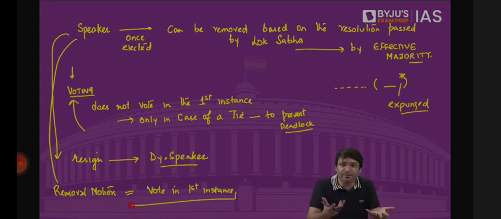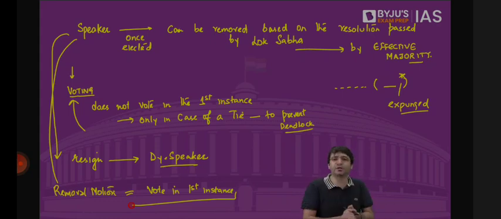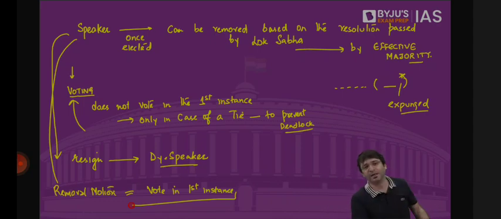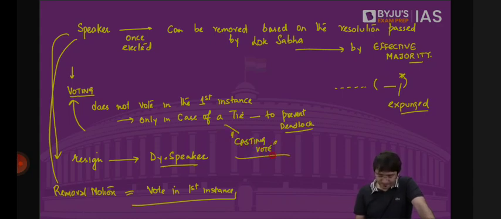And now when this motion is introduced, the person is asking, please vote on this motion. I will vote in the first instance, not in case of a tie. Because if it is a tie, then the presiding officer has the casting vote. This is what we call casting vote. Just to vote in case of a tie when there is a deadlock, that's called casting vote. But if the motion is there asking for my removal, I vote in the first instance because I am there just like a member of the Lok Sabha.